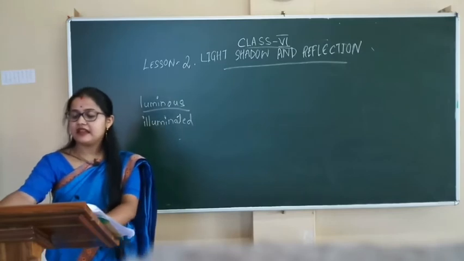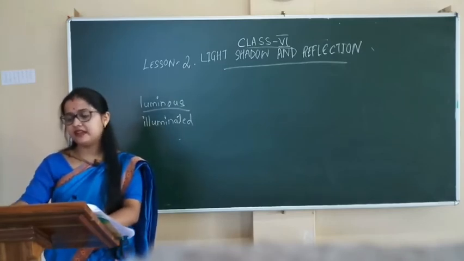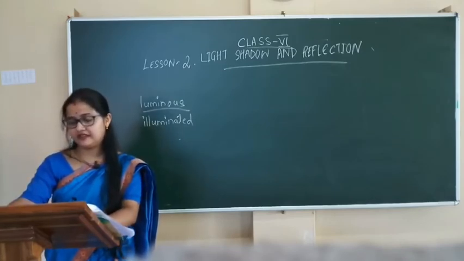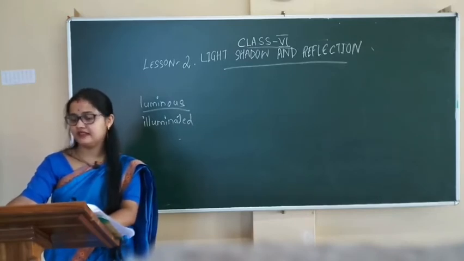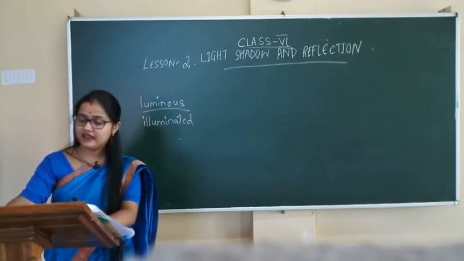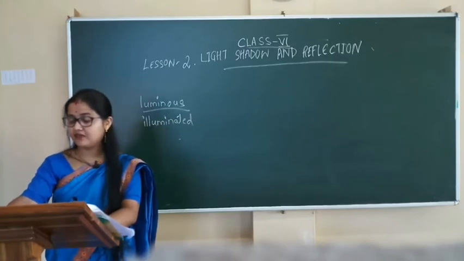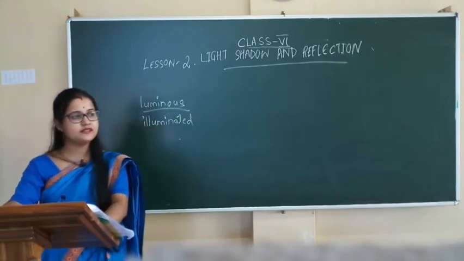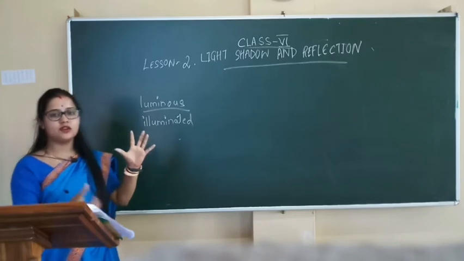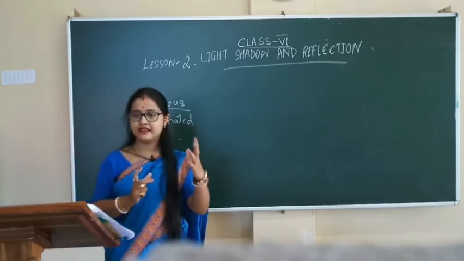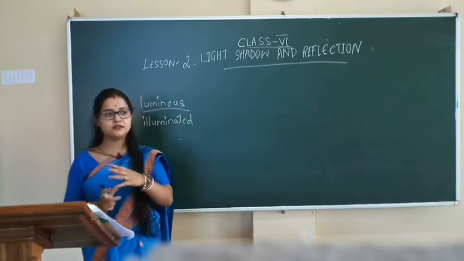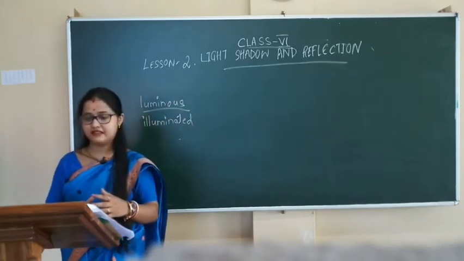Now see eclipse. The light from the sun illuminates the earth. The half of the earth that faces the sun has day and the other half has night. We all know this. When the sunlight falls on the earth, the part where the sunlight falls is day and the other side will remain night.